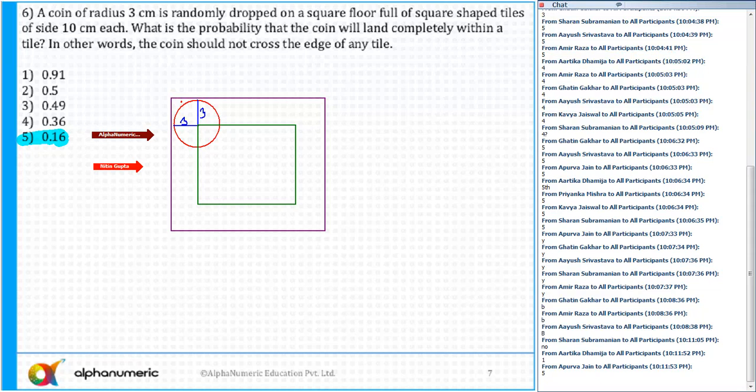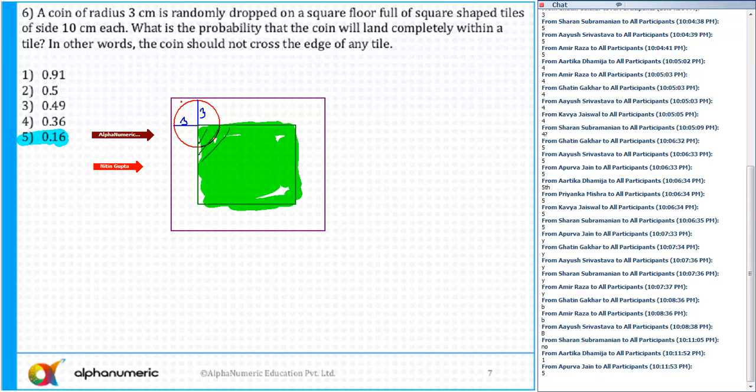So the center of the circle should always lie in this particular region. You all agree with me? If the center of the circle lies inside this inner square, the circle will be completely inside the bigger square right here. So the radius is 3 units.